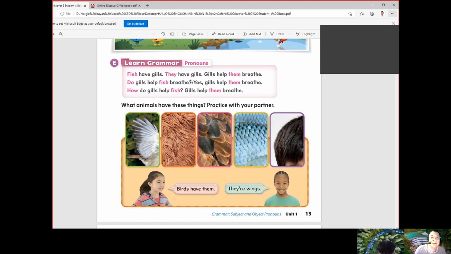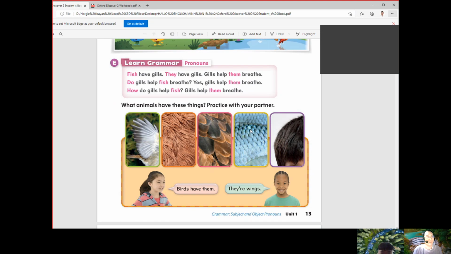And we use them because we are talking about the object pronoun of they. And then the second one, again, it's them, and this one is an object pronoun. And the third one, again, we are talking about fish. Therefore, we have to use the object pronoun them.